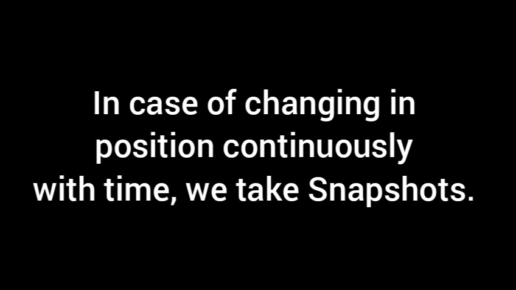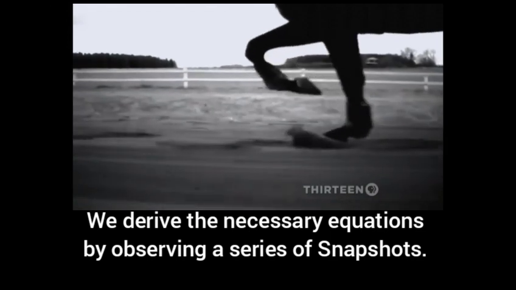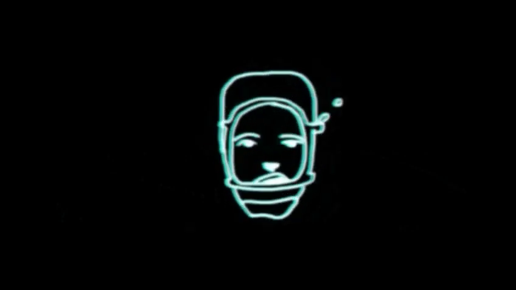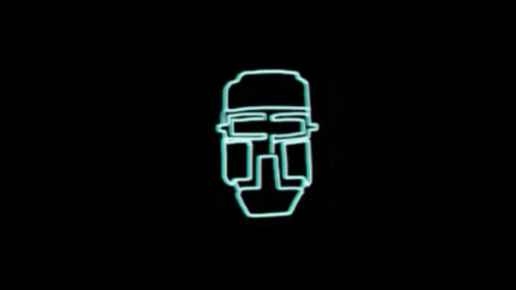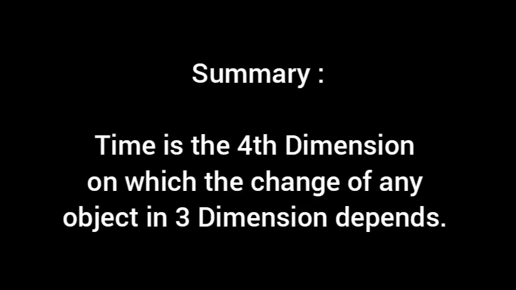But in case of a continuous change in position with time, we take snapshots. Snapshots are like a photo. The situation of the object at a certain time instant is a snapshot. We derive the necessary equations by observing a series of snapshots. It's just like a video. We continuously see the change in the photos or frames one after another, creating a response of motion picture in our brain. As an example, this motion picture has 30 frames or pictures changing per second. All these snapshots are arranged one after another on the time axis of the four-dimensional coordinate system. So the summary of this little lecture is, time is the fourth dimension on which the change of any object in three dimensions depends.